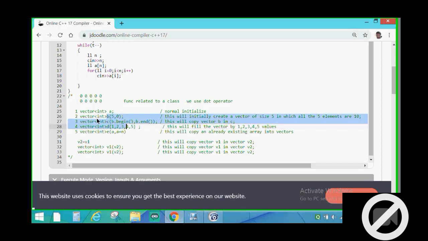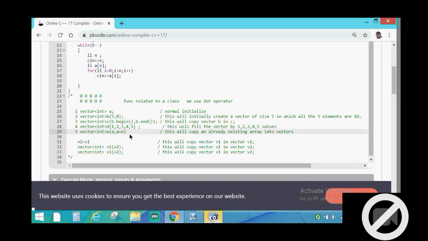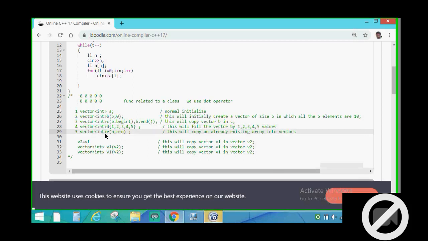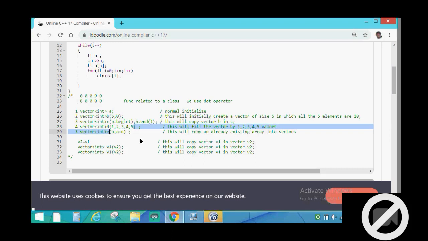Same in this. Same in the statements above. We are not using the equal to symbol anywhere else. Now the fifth way to initialize a vector. In this, if there is an already existing array, then by this statement we are copying that array into that vector E.